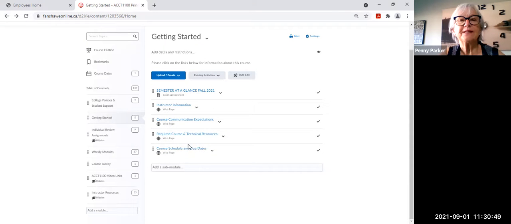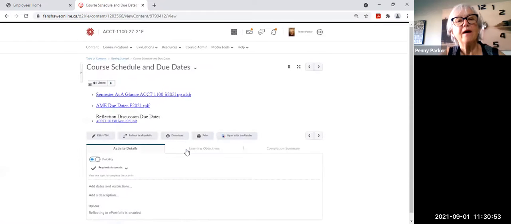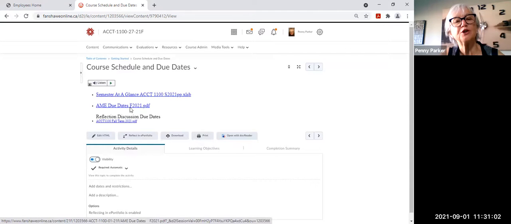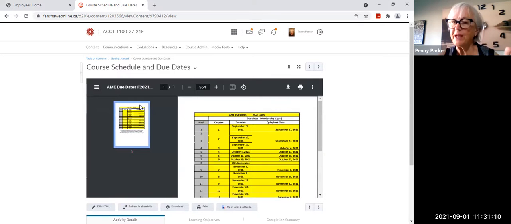All right, and then down to the course schedule and due dates. Here again, I have linked the semester at a glance document that I showed you earlier. There's also a PDF page for the AME due dates and the reflection discussion due dates, which I mentioned. So I'll just open up the second page of that Excel semester at a glance document. I've just copied that here.